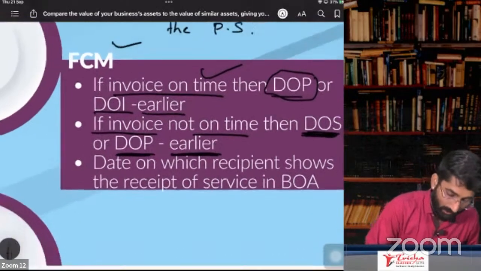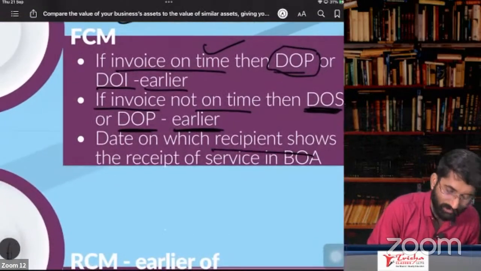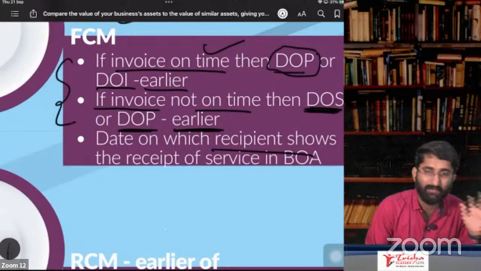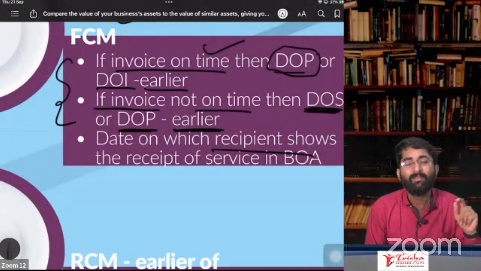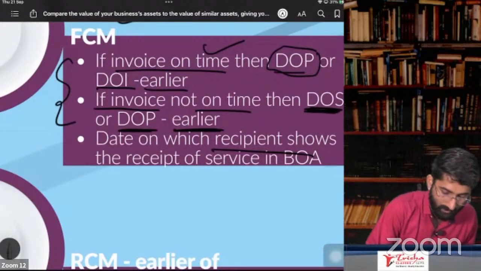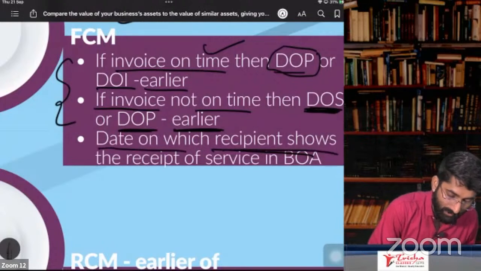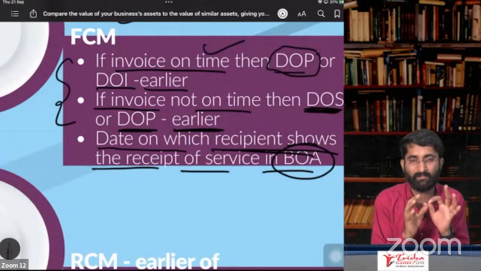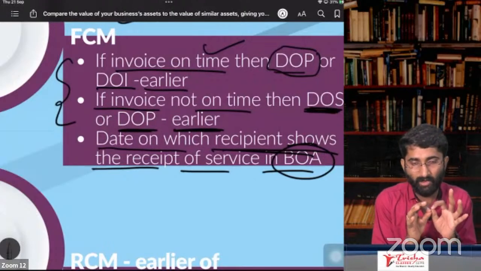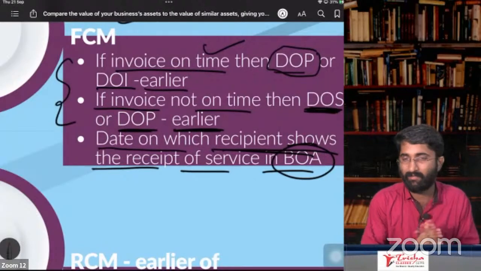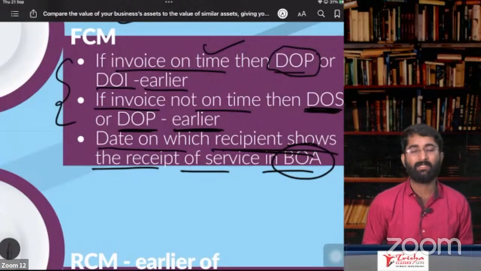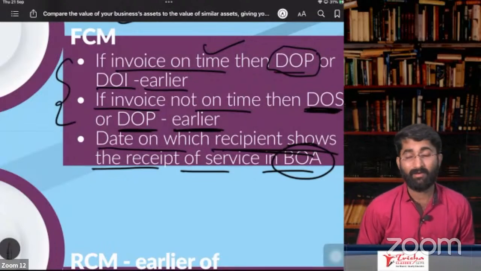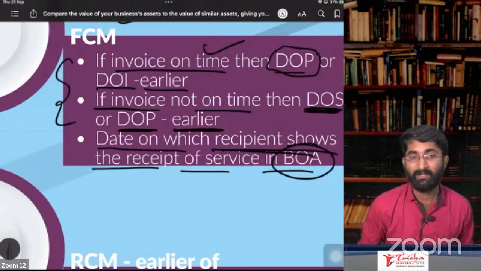Now, if these informations are not available, then you just have to check the books of the recipient. The date on which the recipient shows the receipt of the service in his books of accounts, that will be considered as time of supply. So this is under FCM.